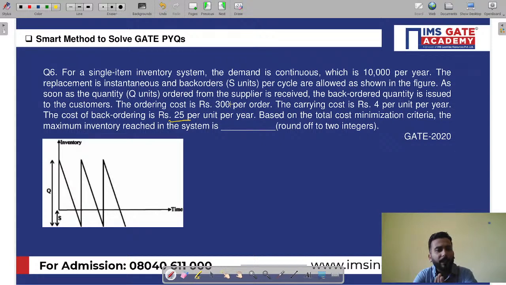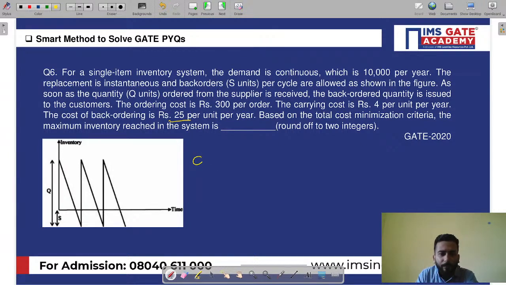Shortage model is a very important model, and we study it nicely. There is no doubt in this. The reason for taking this question is only to show what are the methods by which we can solve the question. My only intention here is to let you know the methods. Very quickly I'll tell you.